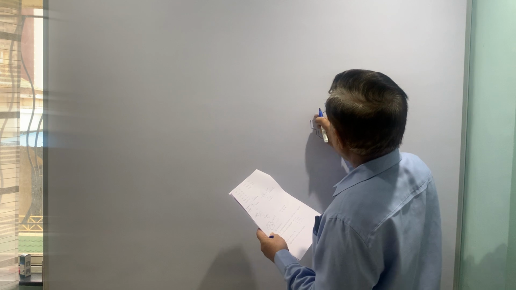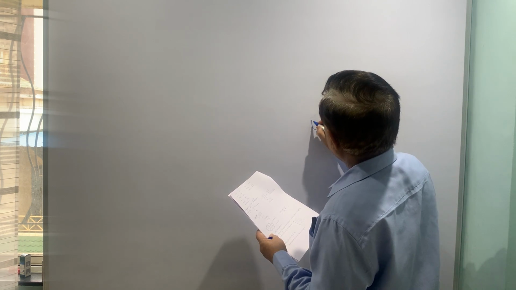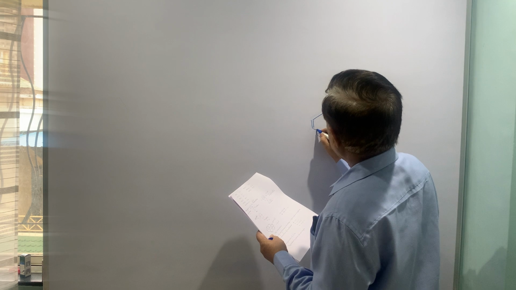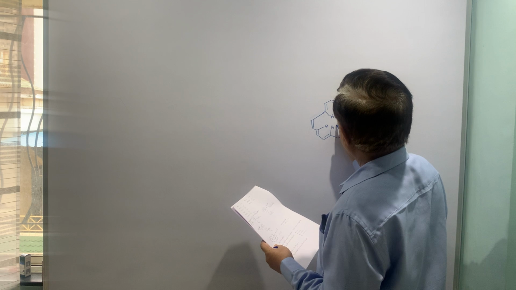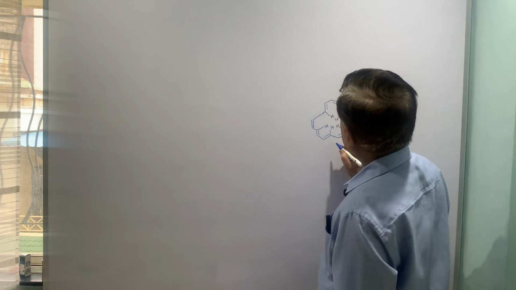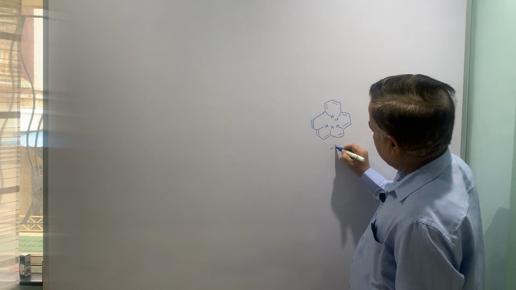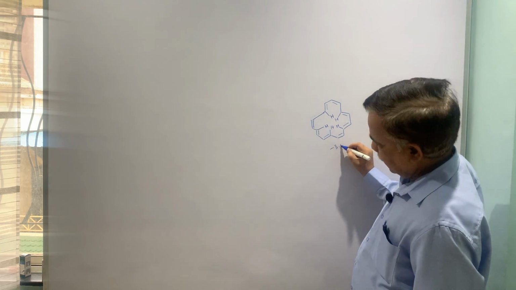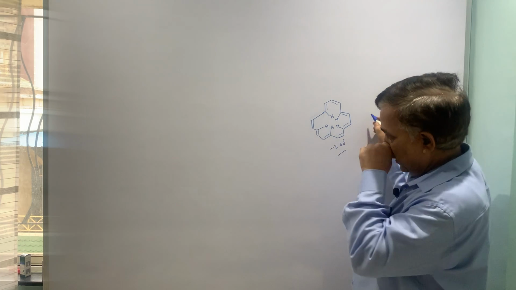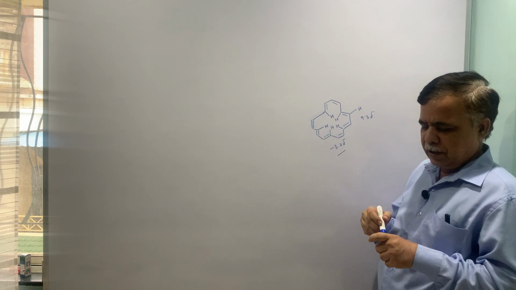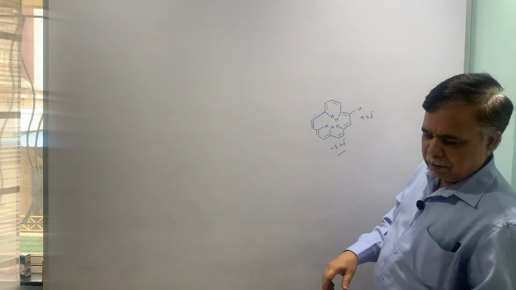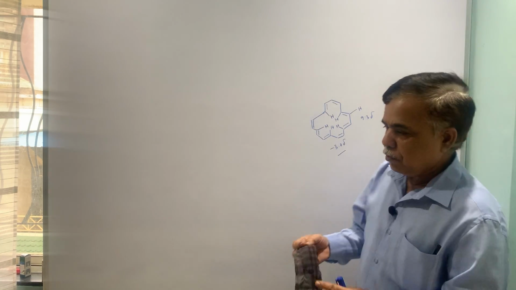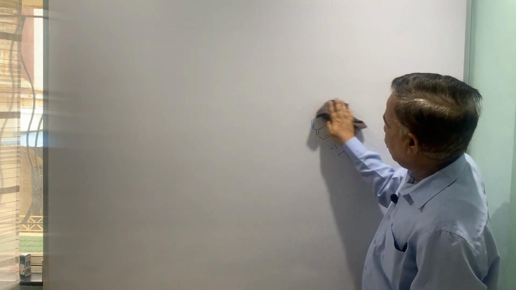Now all these protons, I will just draw it a little nicely. All these protons will have shift around -3 delta, which is very high, and this will have frequency around 9.3 delta, the resonating frequency or chemical shift. So anilines are exception because these protons are quite shielded and they go beyond TMS.